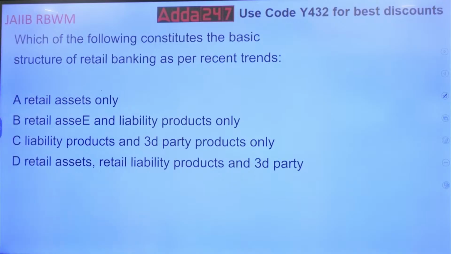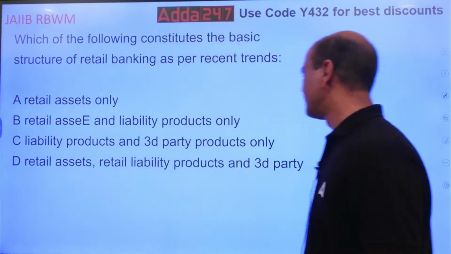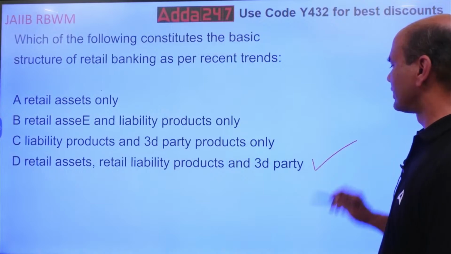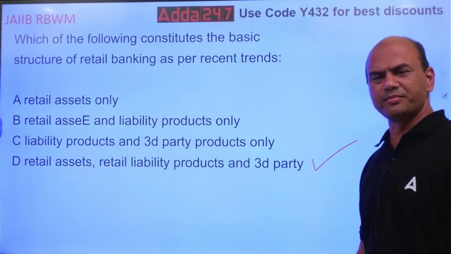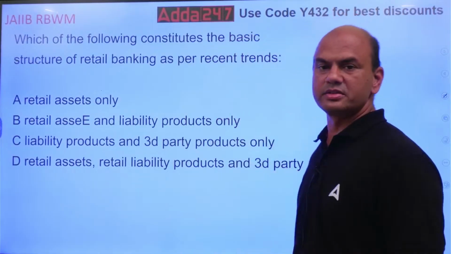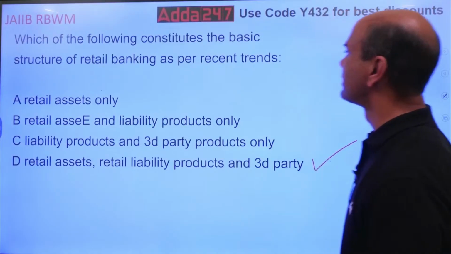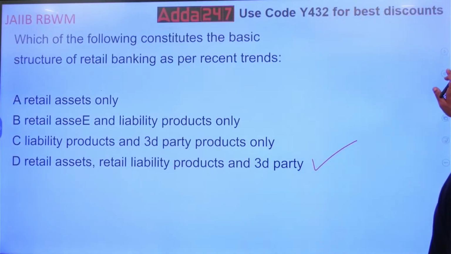Yeah. Basic structure. Yes. It is obviously, isn't it? Simple one. It is third party. Okay, third party products means all of them. Retail assets, retail liability, third party products, all of them. Got it? Clear everyone? Next one.